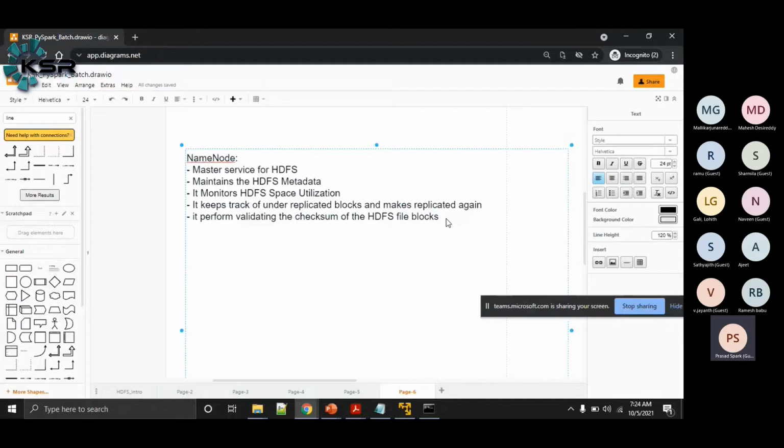another thing this name node service will be doing is that the name node metadata will be available in an FS image. And whenever we restart these services, the name node will load the metadata from the FS image into memory. So I can say it loads the FS image into memory.